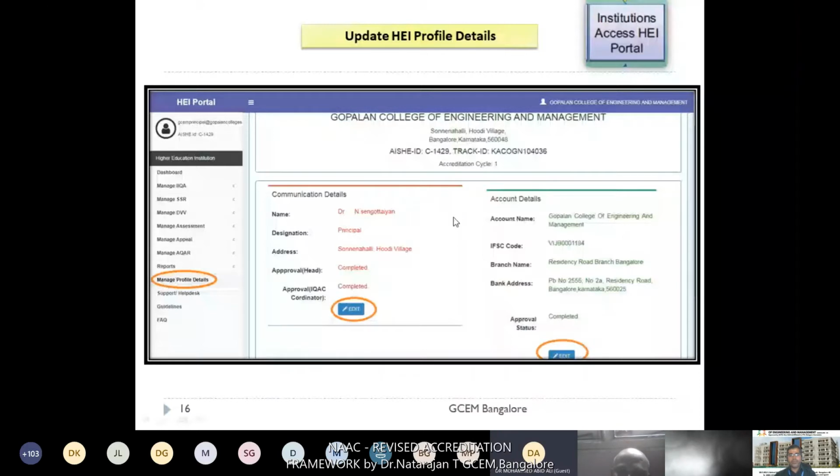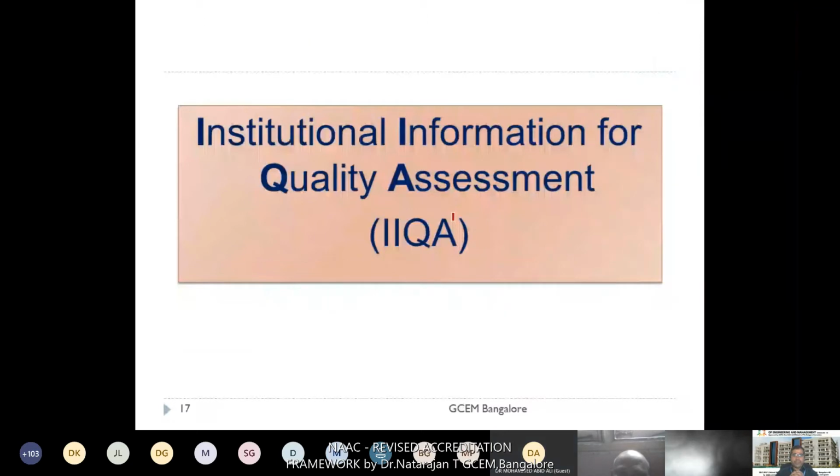Next one. Let us go for the very first step of the NAAC accreditation process. We call it Institutional Information for Quality Assessment, IIQA. In my opinion, IIQA is a kind of simple thing. Since it requires a few fundamental details, I think it may require only a few days. Within a week, within a 5 days duration, you can prepare all the details required for IIQA.